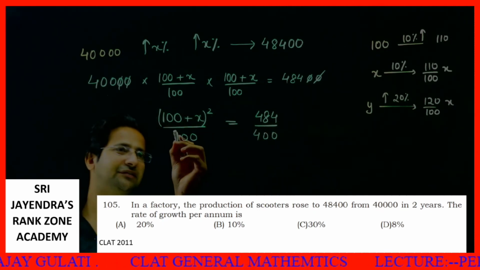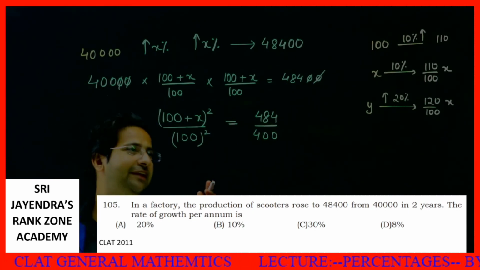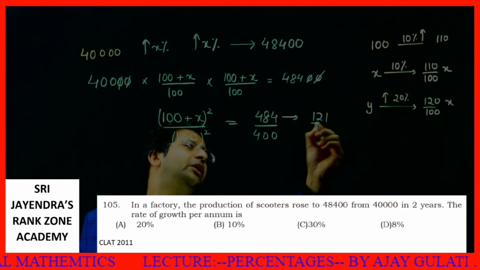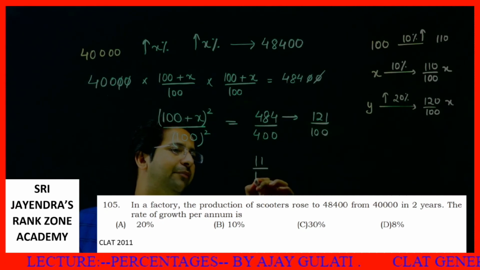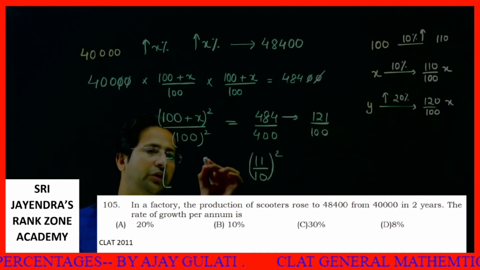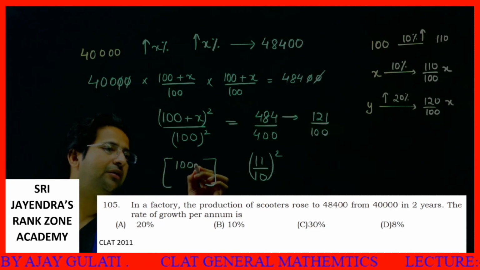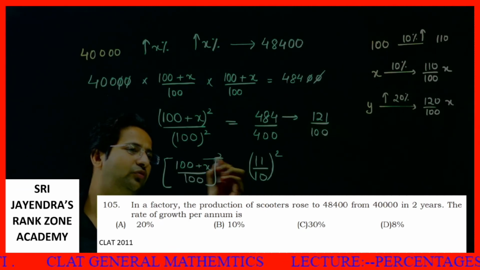So far clear? This is 100 square. This I can say as 121 by 100, or I can say (11 upon 10) square. This is (100 plus X upon 100) square.